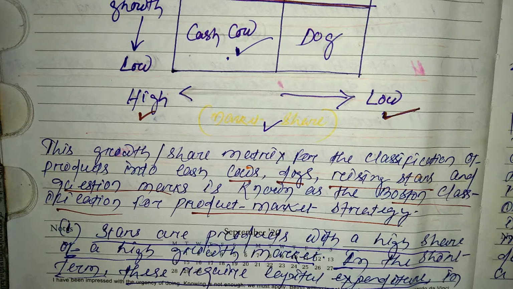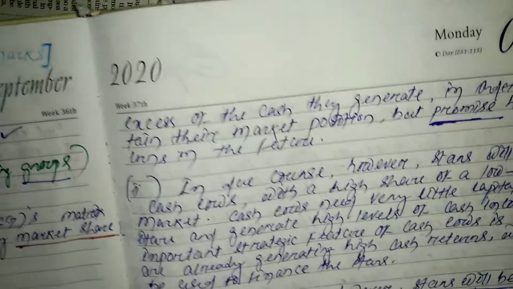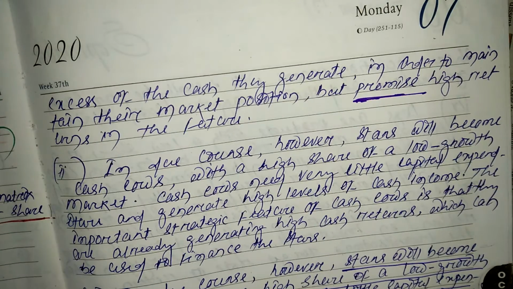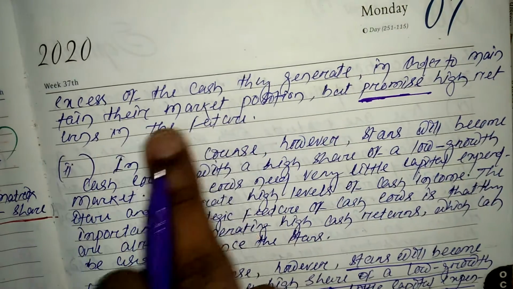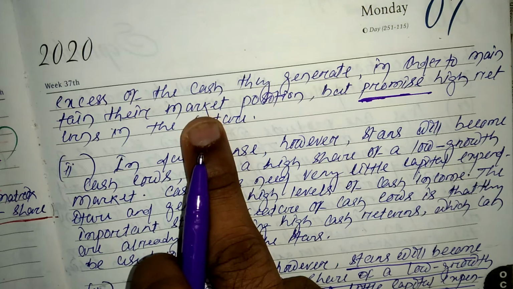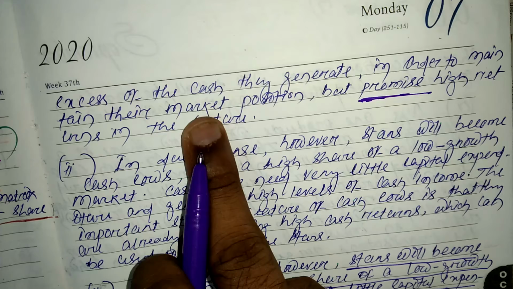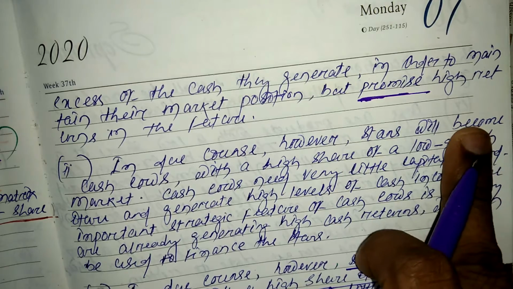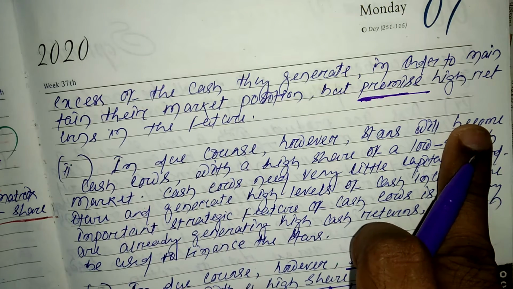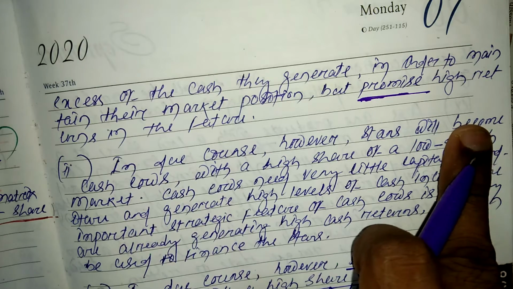In the short term, stars require capital expenditure in excess of the cash they generate in order to maintain their market position. But they promise high returns in the future. So there will be high capital expenditure, and they also promise high returns in the future.